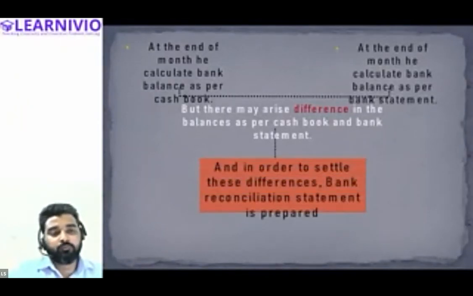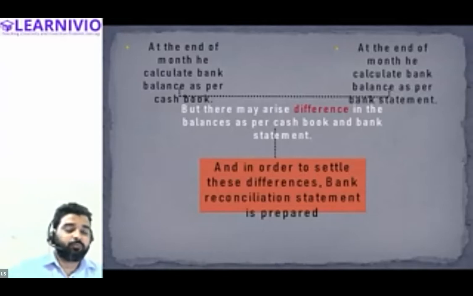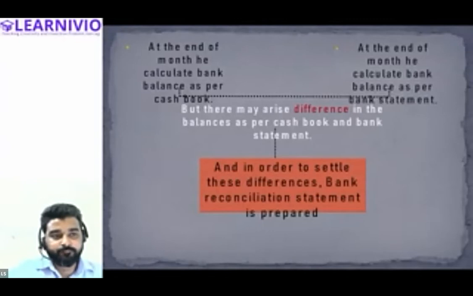All right. Because the balances in both the books are different, we are required to settle the differences, and for that purpose we will prepare the reconciliation statement. The purpose of the reconciliation statement is to rectify the difference arising between the cash book and the bank statement.